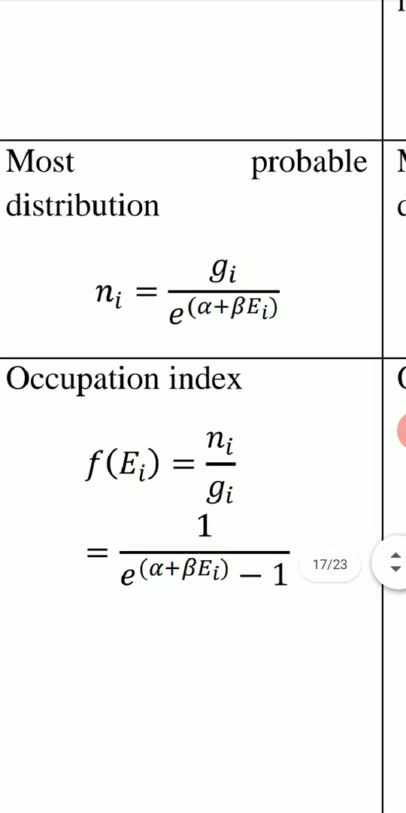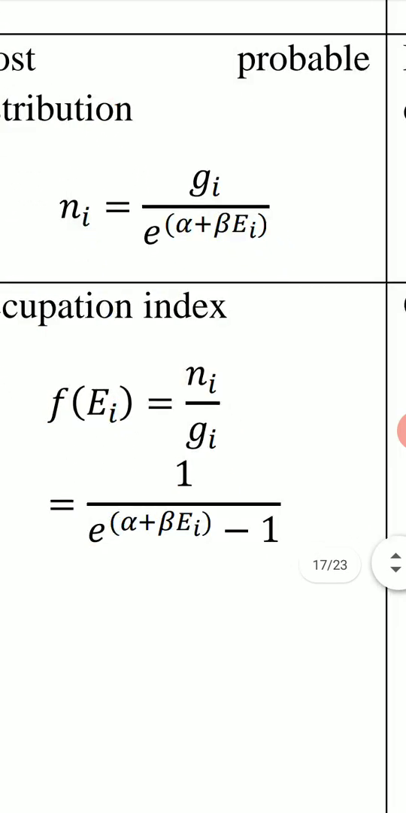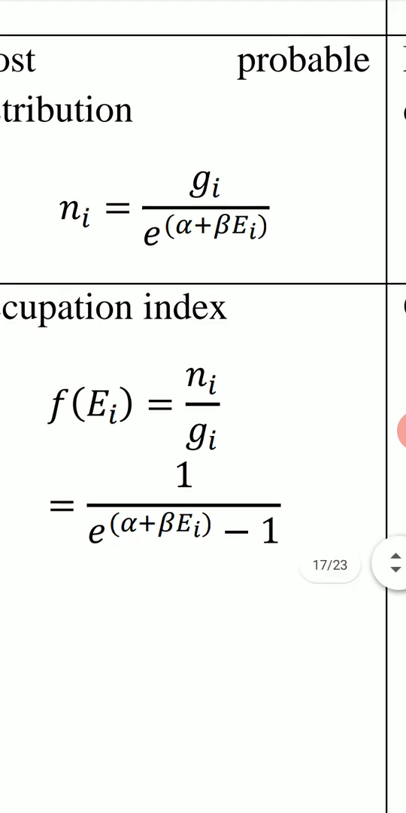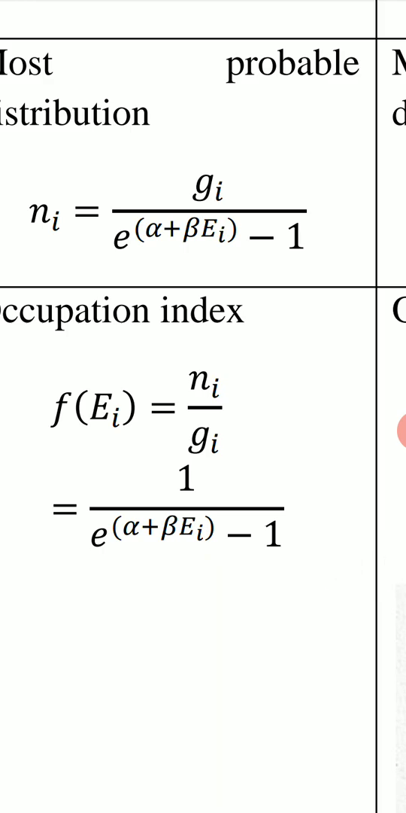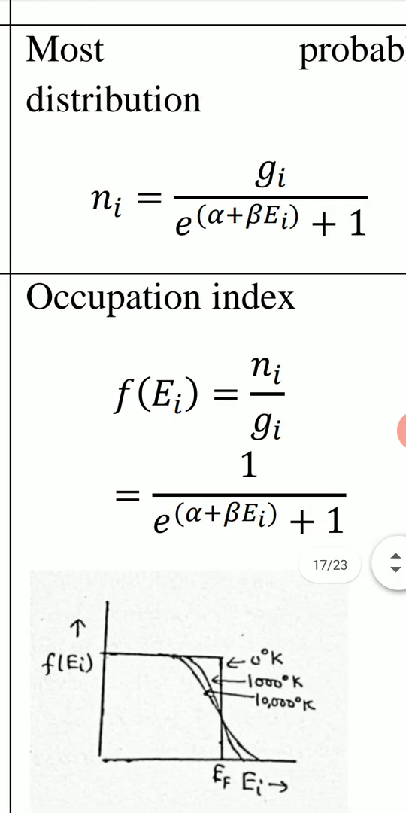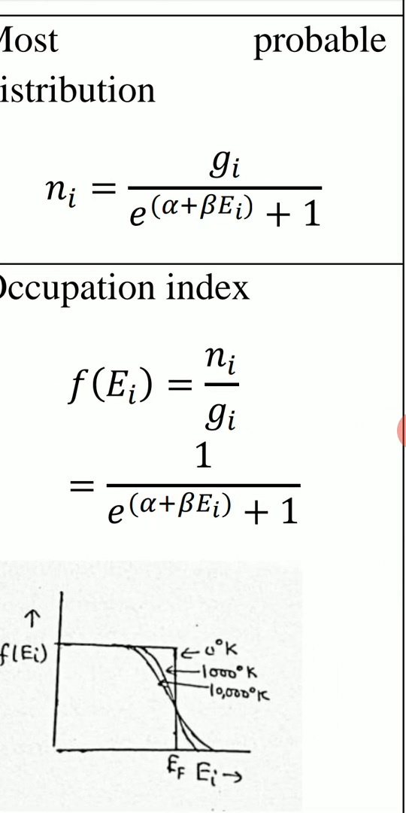This is the most probable distribution. For Maxwell-Boltzmann statistics, Ni equals Gi upon e to the power alpha plus beta Ei. For Bose-Einstein statistics, Ni equals Gi upon e to the power alpha plus beta Ei minus 1. And for Fermi-Dirac statistics, Ni equals Gi upon e to the power alpha plus beta Ei plus 1.